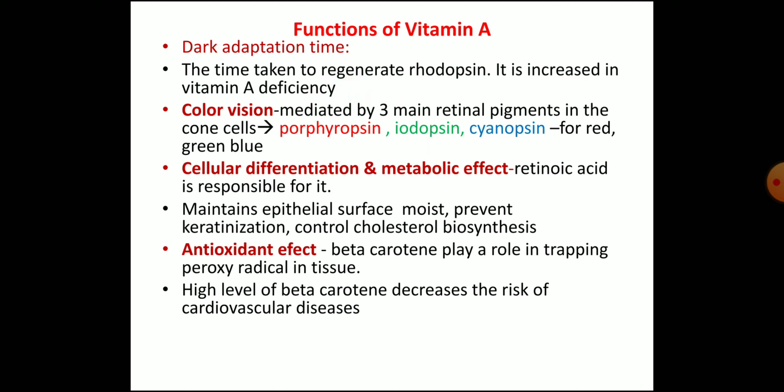Next is color vision, mediated by three main retinal pigments in the cone cell. The main protein is opsin, and it is mediated through three pigments: porphyropsin for the red color, iodopsin for the green color, and cyanopsin for the blue color.